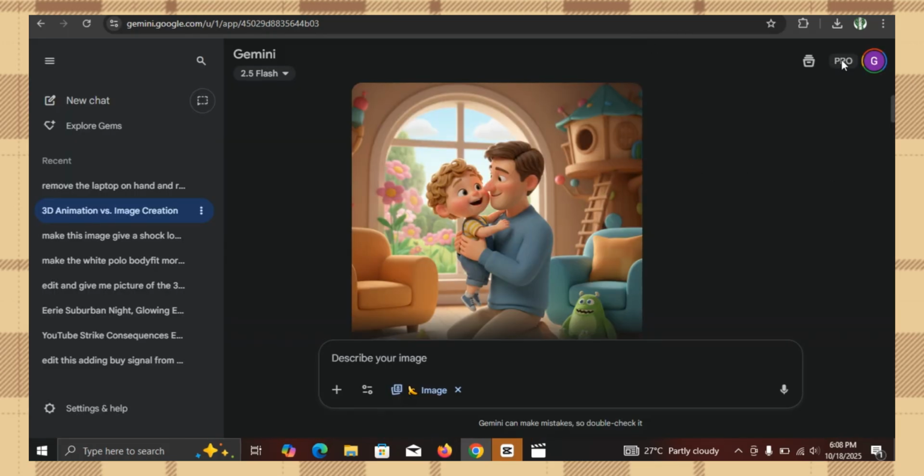Okay, right here you can see that I use Gemini, this Gemini Pro right here. So I use Gemini Pro, and it's free. Okay, and I can also show you how to get Gemini Pro for free.